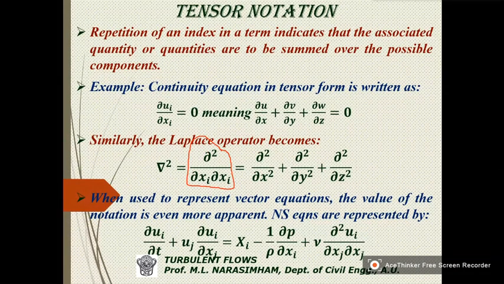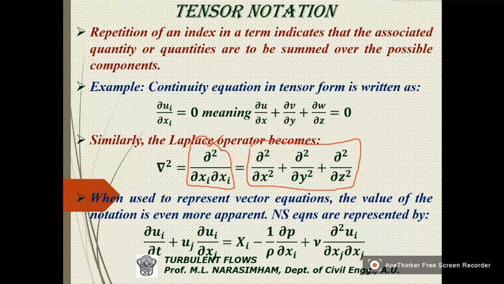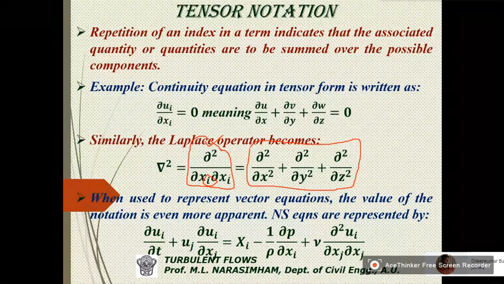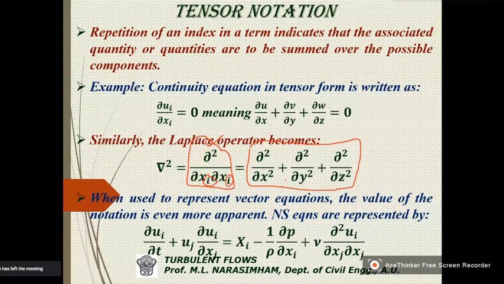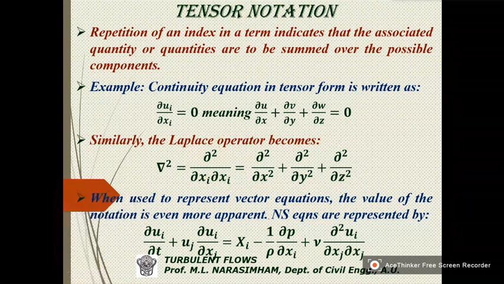By writing this one term, we are meaning several terms. See here, i and i. So this is the Laplace operator. Now if you consider the Navier-Stokes equation, what do you have? I will write the Navier-Stokes equation here.